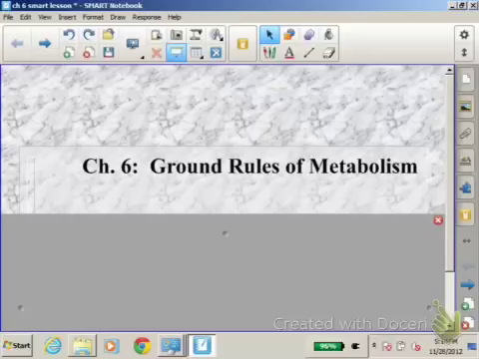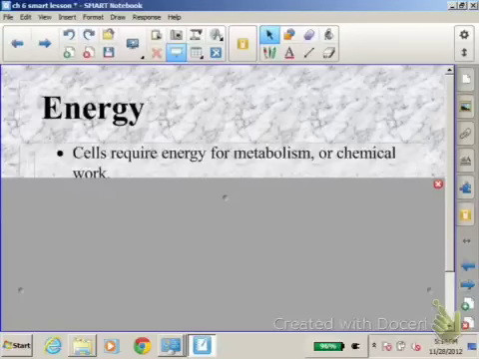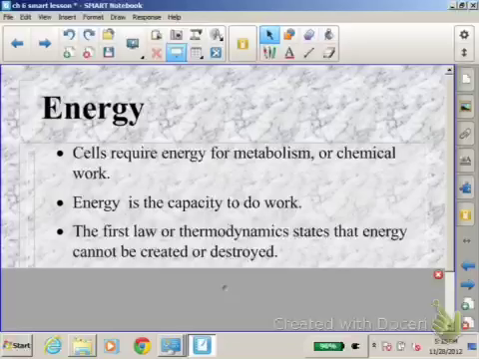Okay, here we go. First of all, remember that energy is just chemical work. Cells need energy for metabolism, and remember, metabolism is just the sum of all chemical reactions in the body.